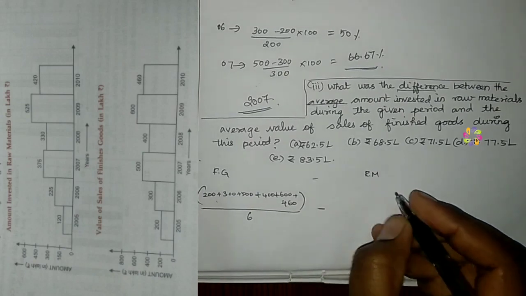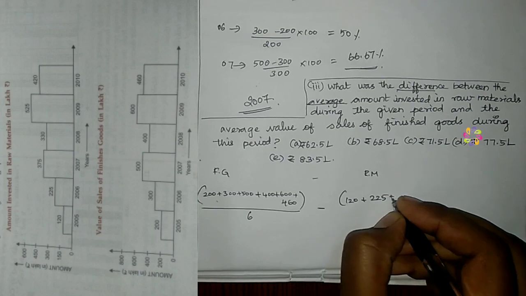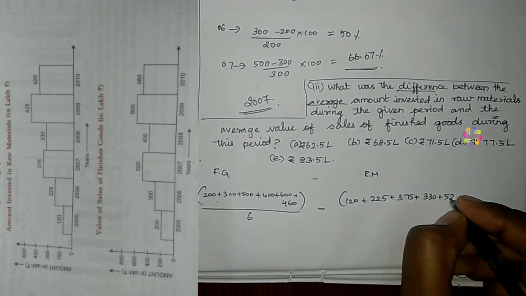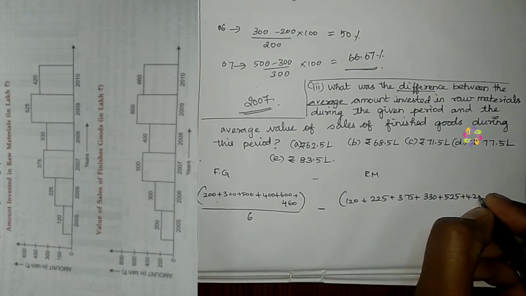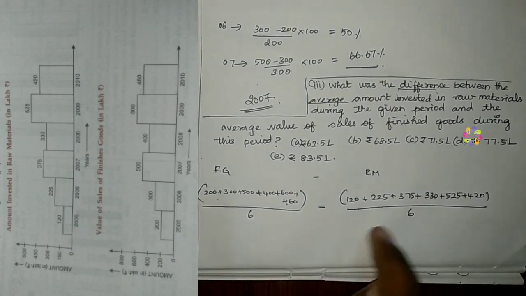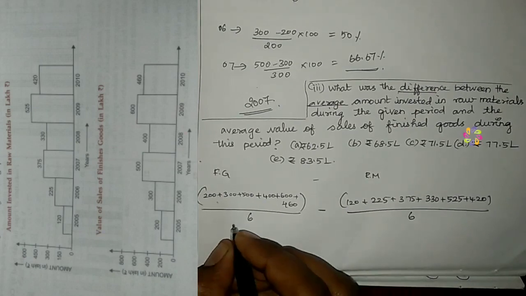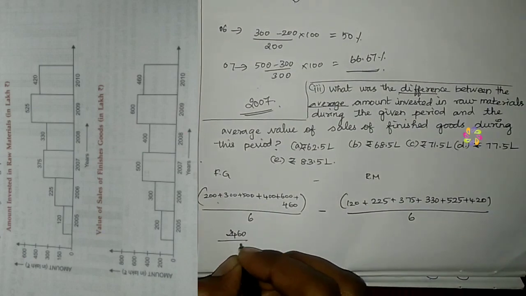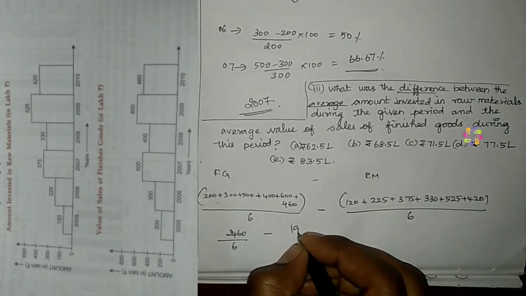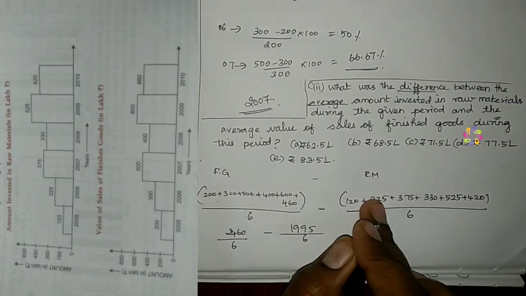So then, from the raw material, the value of raw material is 120 plus 225 plus 375 plus 330 plus 525 plus 420, divided by 6. We have to add this and take the difference from this amount. The value of this we'll be getting as 2460 divided by 6, and minus this value we'll be getting 1995, divided by 6. These values are given in lakhs.